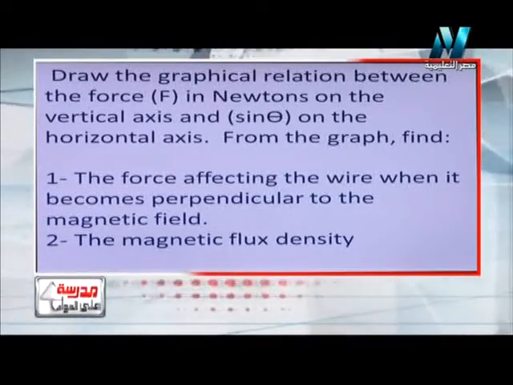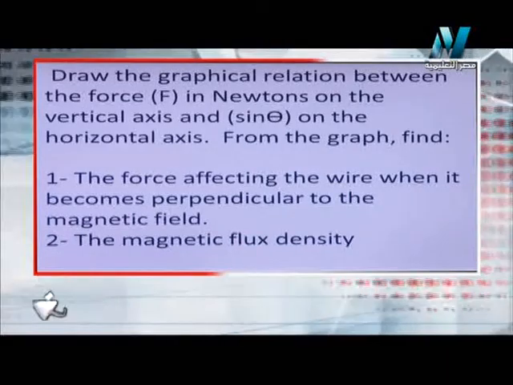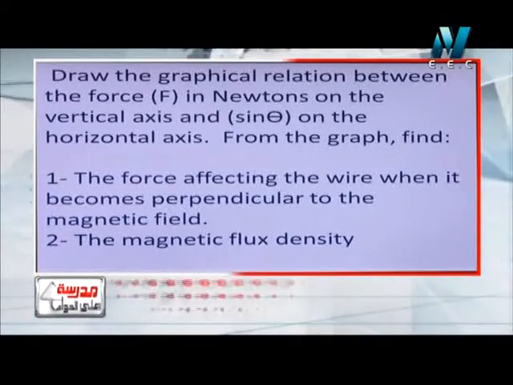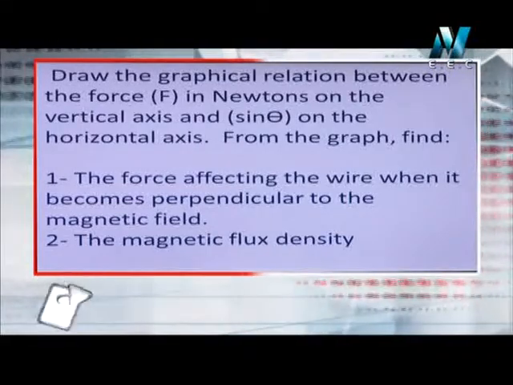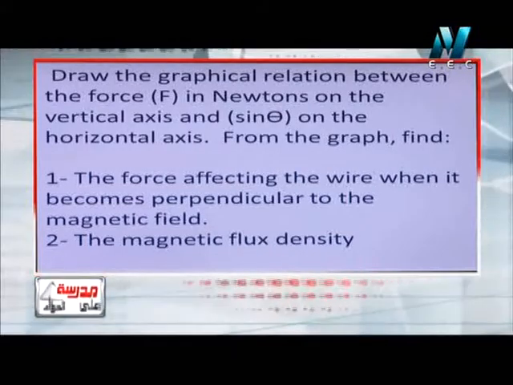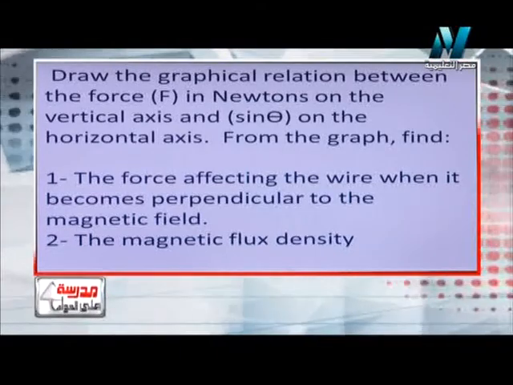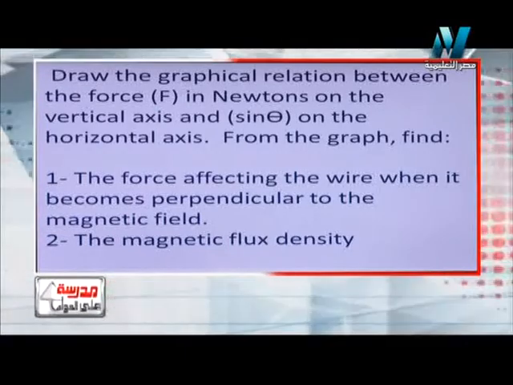So the force must be in the vertical axis, which means the y-axis, while sine theta is in the horizontal axis, which is the x-axis. Okay, and then he wants me to find the force affecting the wire when it becomes perpendicular to the magnetic field. So first he wants me to draw. Second, he wants to find the force on the wire, and he wants to find the magnetic flux density.